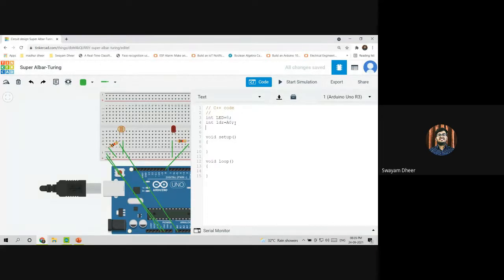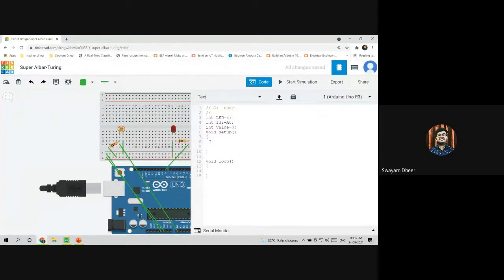So should I declare a variable here or should I move to the void setup function? Declare a variable. Okay. So I'll declare some variable. Let me name it value, which will have 0 as its initial value. Okay, so is everybody fine with it now? Yes. Right. So now I'll write the void setup.